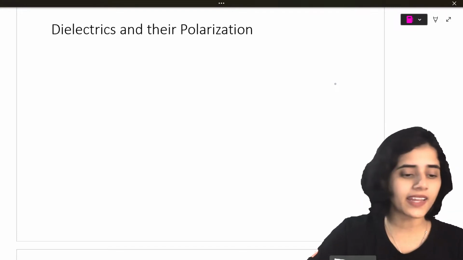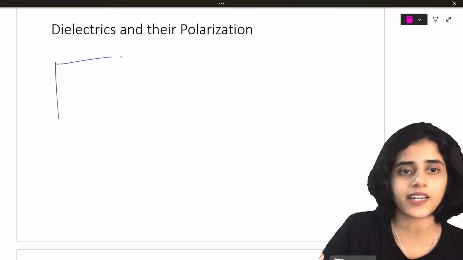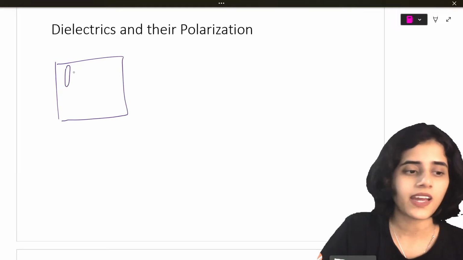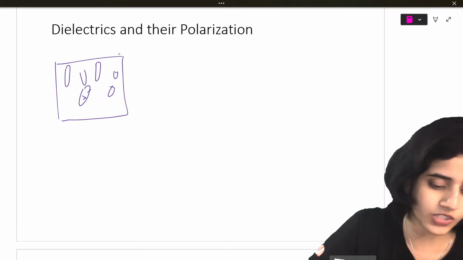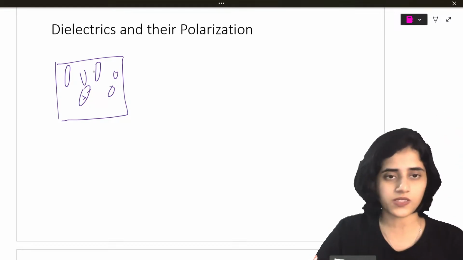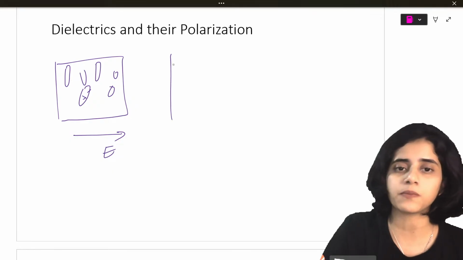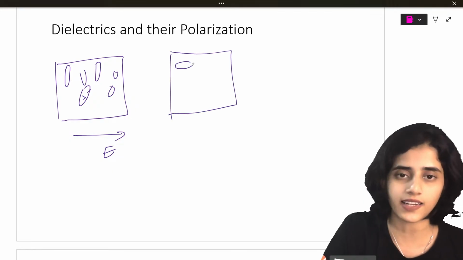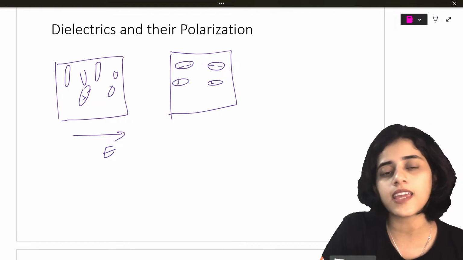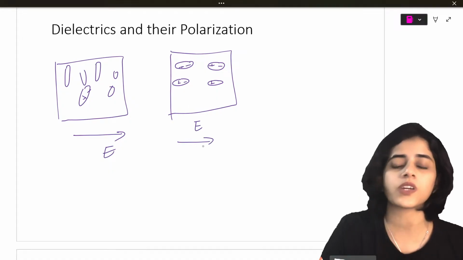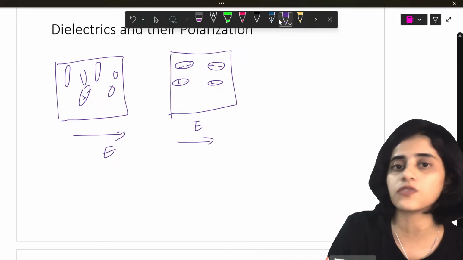So in dielectrics and polarization, you need to know some basics. Imagine you have a dielectric insulator, and this has charges, plus and minus, moving in random directions. When I apply an electric field to this dielectric, you can see that all the charges that were random align in the direction of the electric field.